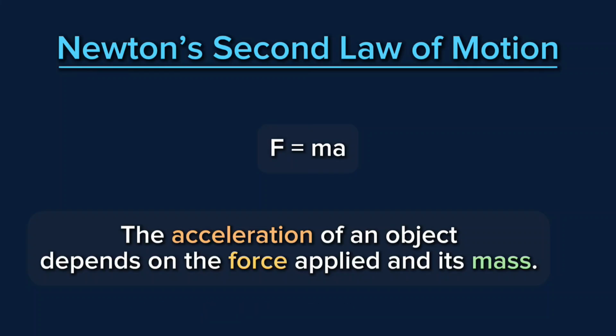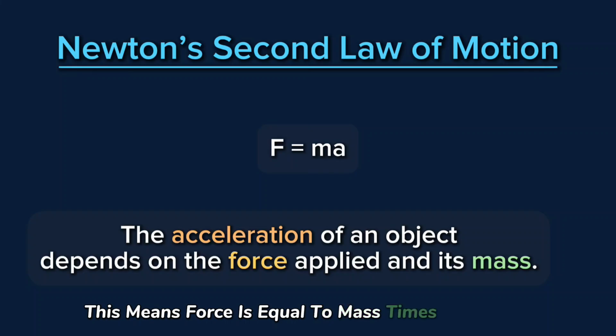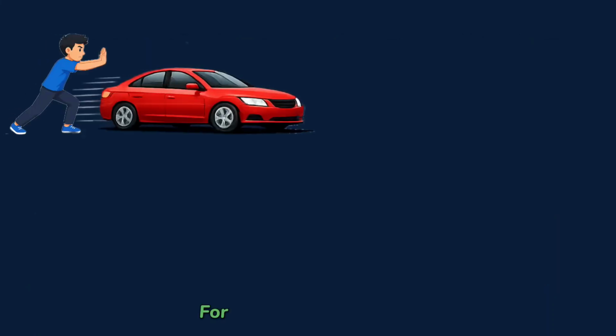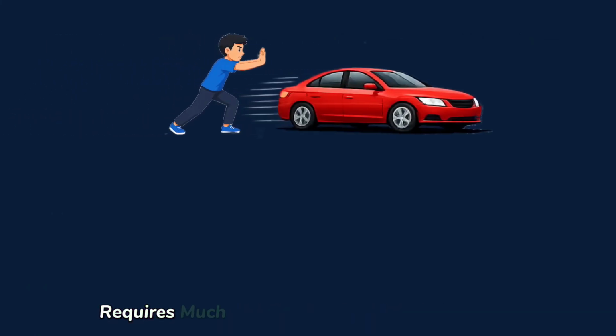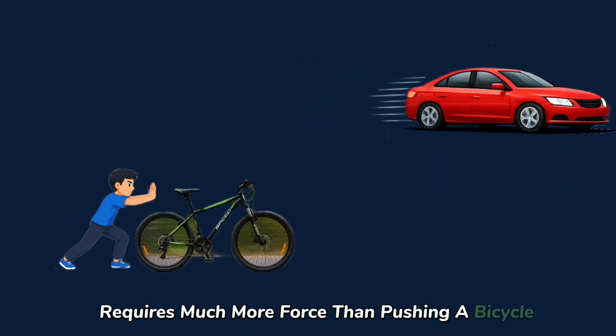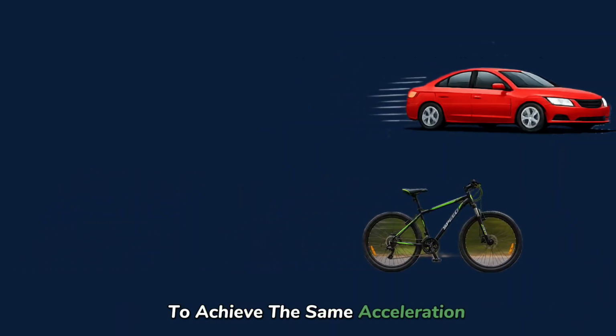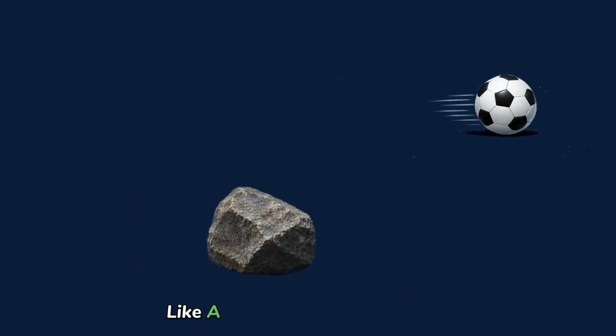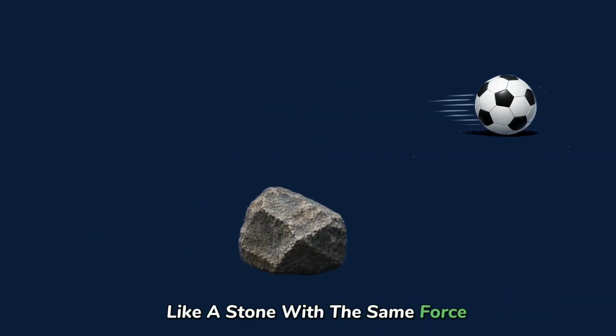F equals ma. This means force is equal to mass times acceleration. So if mass increases, more force is needed, and if force increases, acceleration also increases. For example, pushing a car requires much more force than pushing a bicycle to achieve the same acceleration. Similarly, kicking a football makes it move faster than kicking a heavier object, like a stone, with the same force.